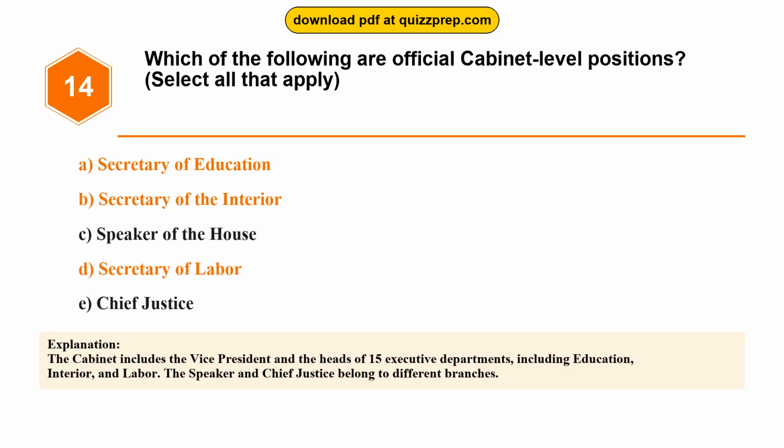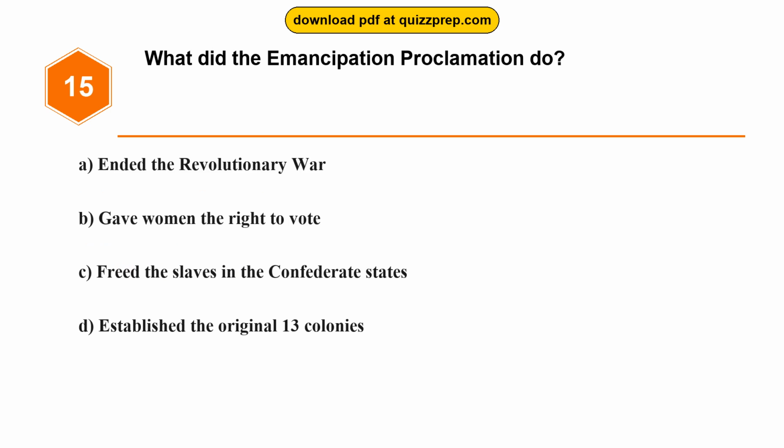The cabinet includes the vice president and the heads of 15 executive departments, including Education, Interior, and Labor. The Speaker and Chief Justice belong to different branches. Question 15. What did the Emancipation Proclamation do?